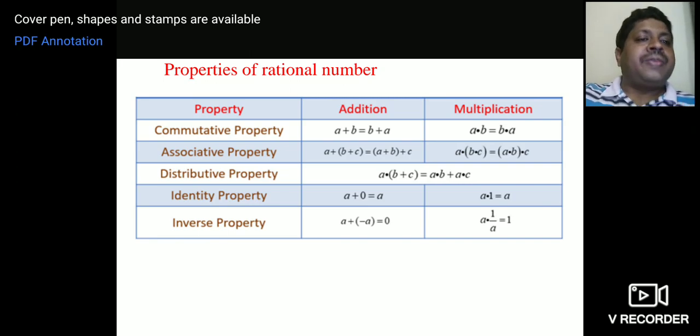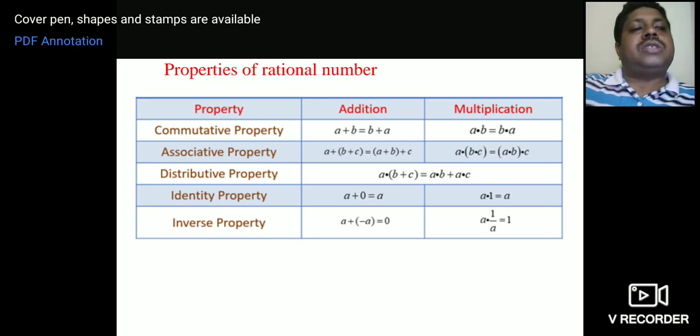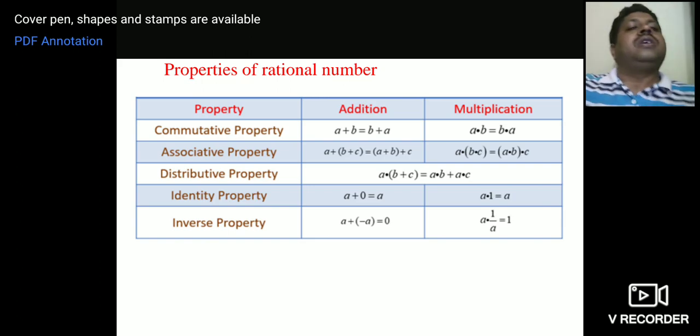In multiplication, if you multiply any number with 1, you will get the same number. It's like a mirror, children. Imagine you are holding a number, for example 3, and you stand in front of the mirror. How does it look? It looks like the same number, right? Like that. So 1 is the identity property of multiplication, and 0 is the identity property of addition.